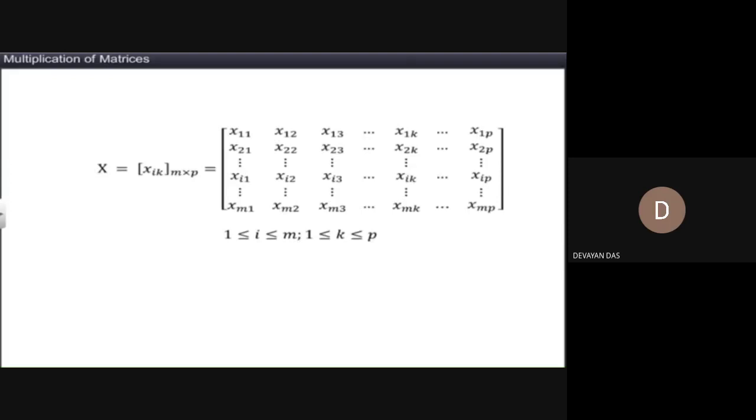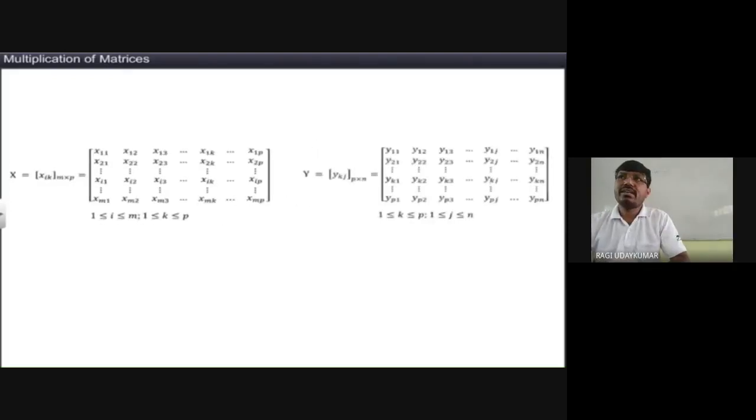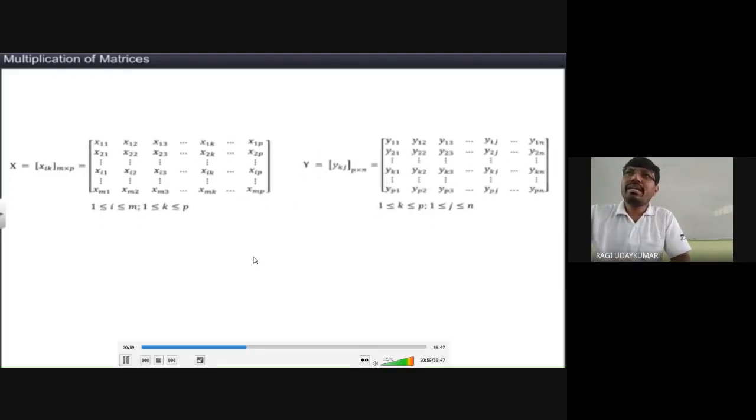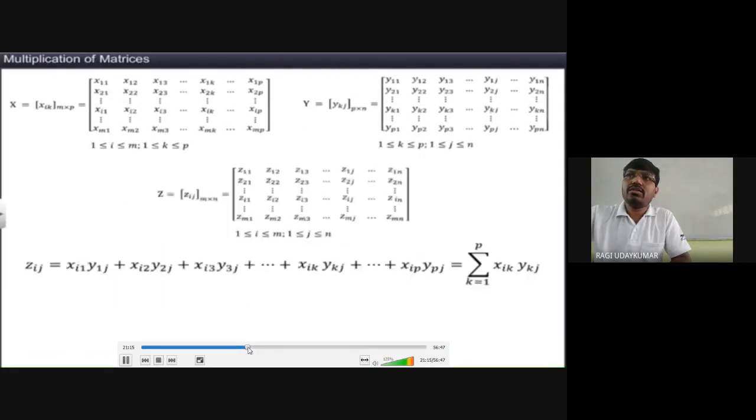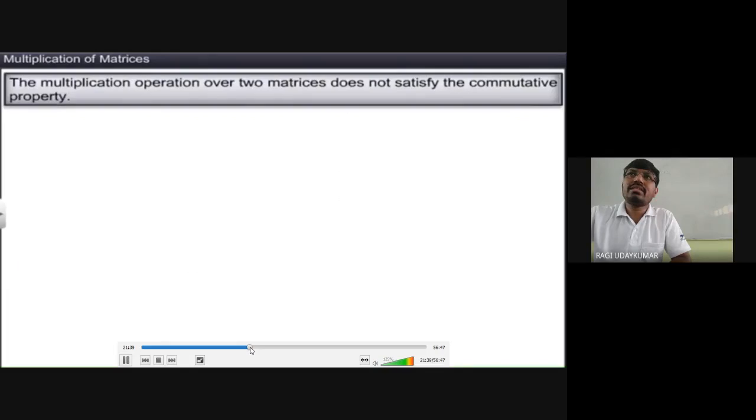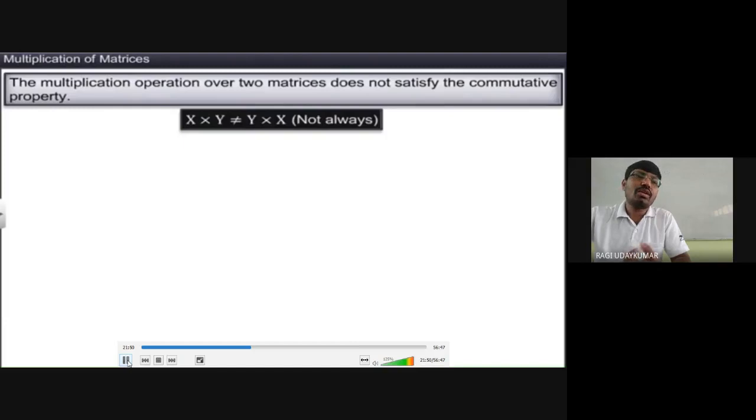Yes, sir. Okay. So now see the mathematical form of the multiplication. Multiplication over the matrices does not satisfy the commutative property. When you multiply two matrices in a different order, sometimes multiplication is not at all possible.